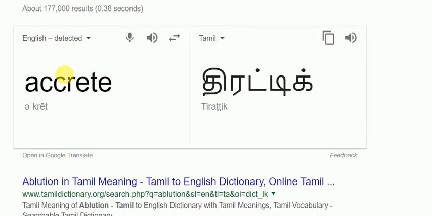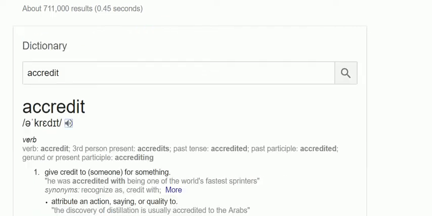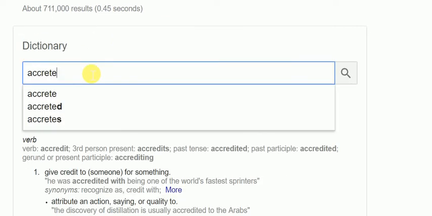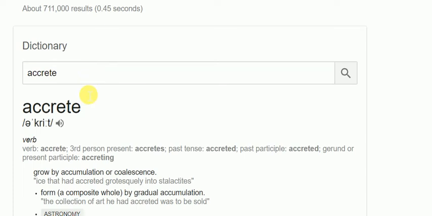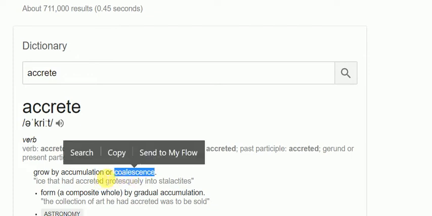Next is accrete. Accrete means growth by accumulation or coalescence.